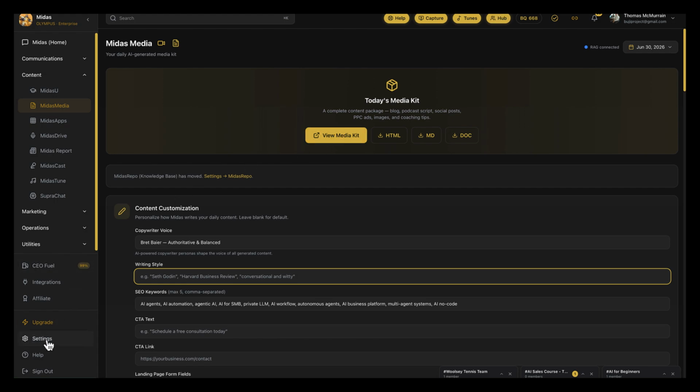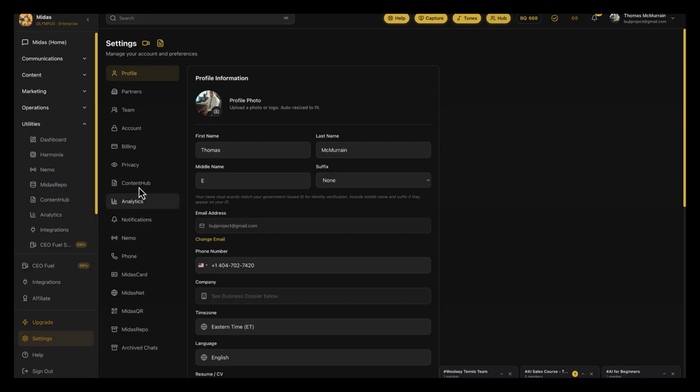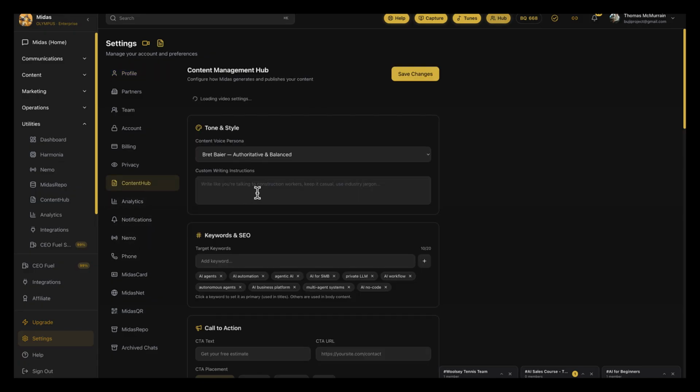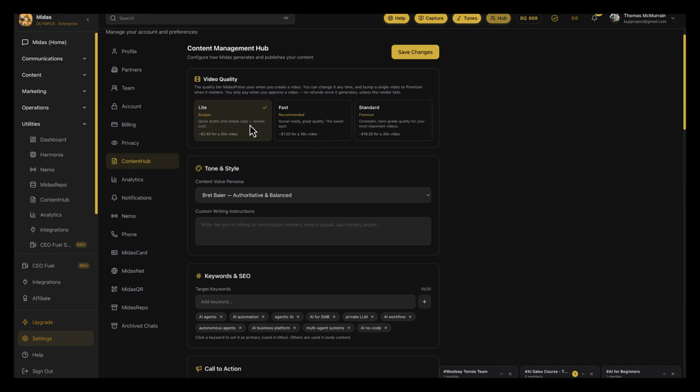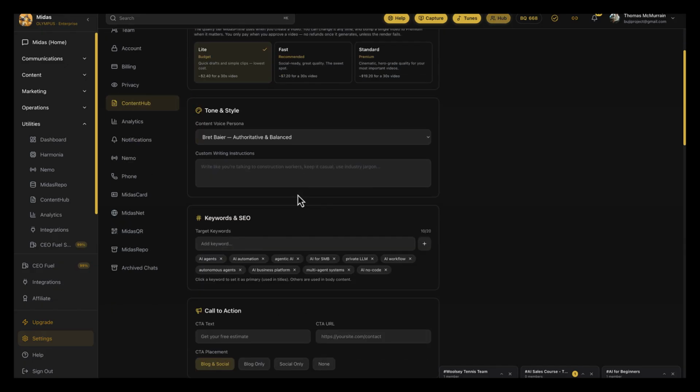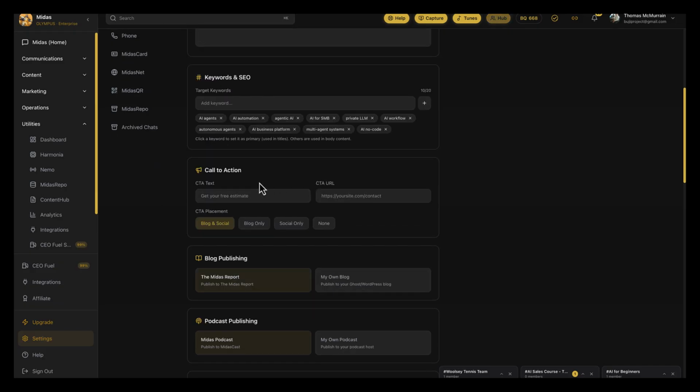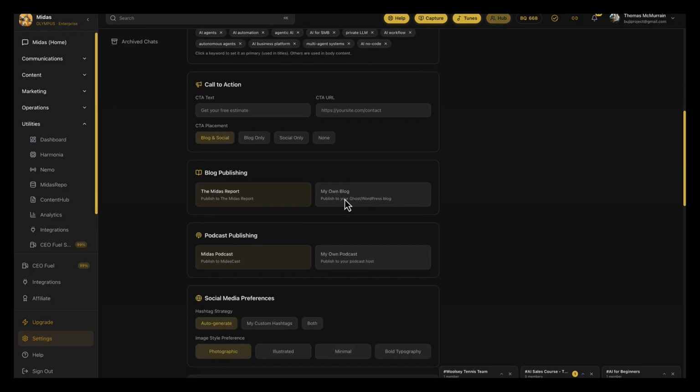While I'm on this, I do want to bring up settings and then go to Content Hub. This one is really interrelated with the MediaKit. This is where you can control video quality if you're creating videos with Midas Chat. Here's the tone and style. Here's the keyword section, the call to action, so you can put in that. But here, this is important right here.